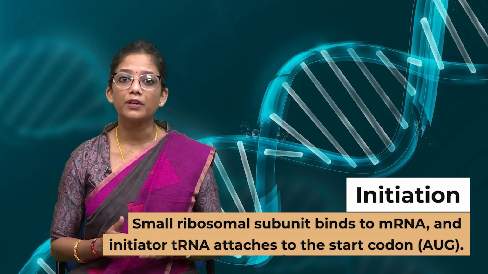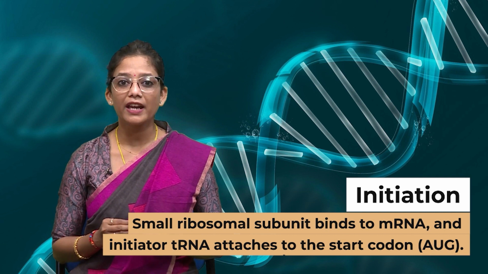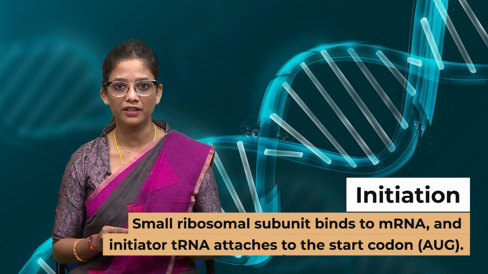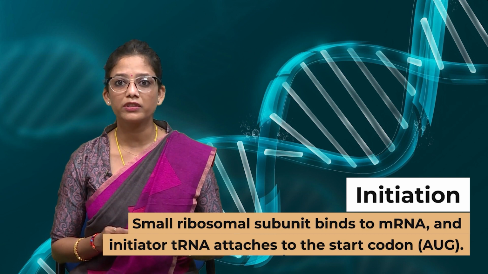In the first step, the small ribosomal subunit binds to the mRNA and the initiator transfer RNA attaches to the start codon, that is AUG. What happens? The ribosome subunit doesn't bind anywhere in the mRNA. It binds to the particular area where the start codon is present, AUG.